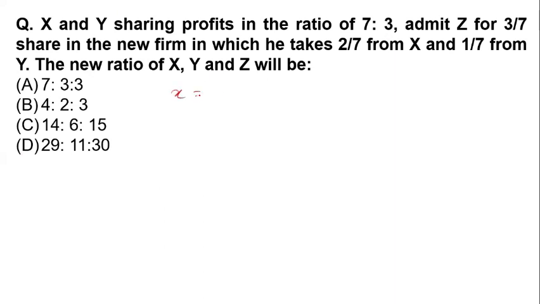That means the X ratio is 7 by 10 and the Y ratio is 3 by 10. Then the admitted partner gets a 3 by 7 share in the new firm, in which he takes 2 by 7 from X, that means 2 by 7 from the X, and 1 by 7 from the Y.